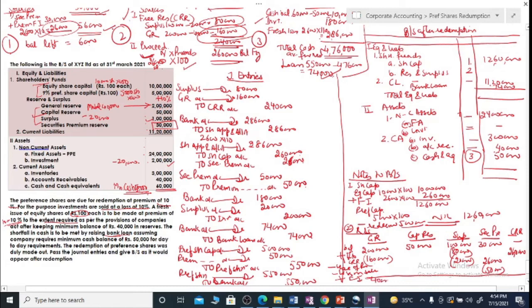So general reserve 40,000, capital reserve 50,000, surplus nil, share premium 6,000 and CRR 2,40,000. So the total of reserves and surplus is 3,36,000.